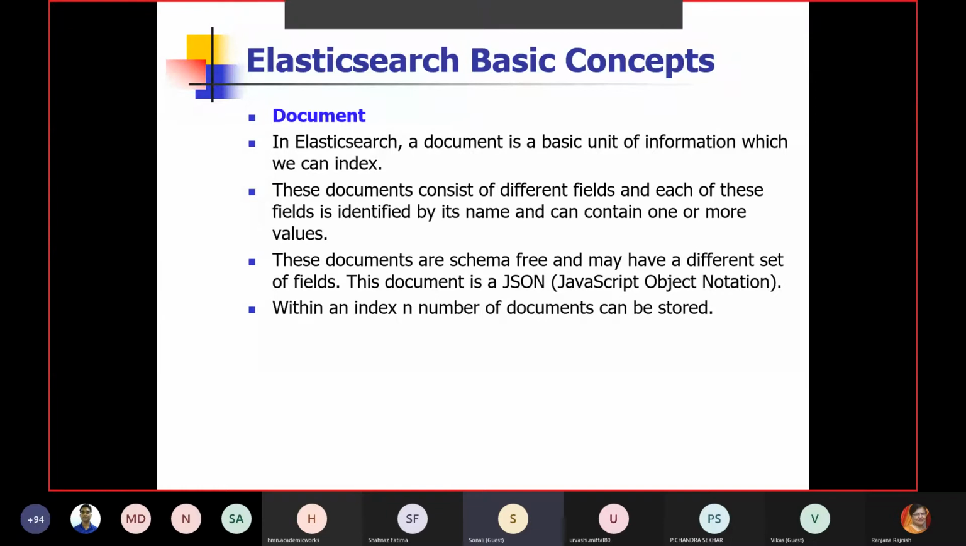Okay. The physical separation can be done through a document. So a document is the basic unit of information which we can index. These documents may have different kinds of information, different kinds of fields, and we consider them schema-free documents. We can create a collection of documents within an index. So within an index, n number of documents can be stored.